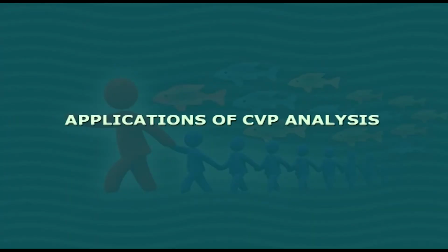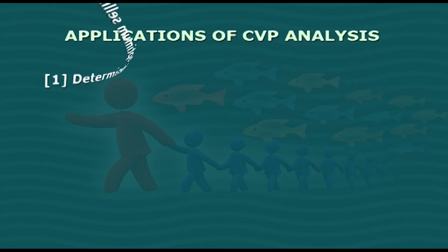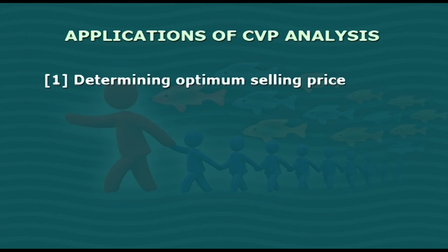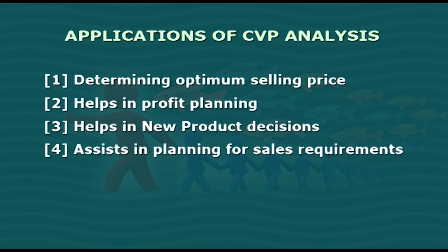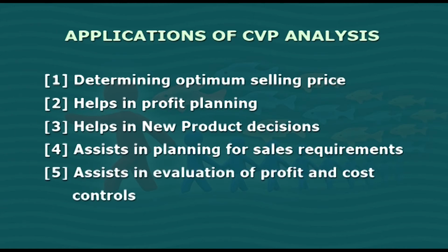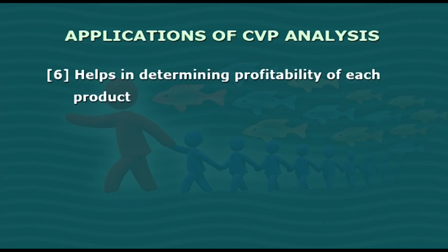Now, let us look into what are the applications of cost volume profit analysis. Friends, the CVP analysis is useful in determining optimum selling price, it helps in profit planning, it helps in new product decisions, it assists in planning for sales requirements, it assists in evaluation of profit and cost controls, and it helps in determining profitability of each product.